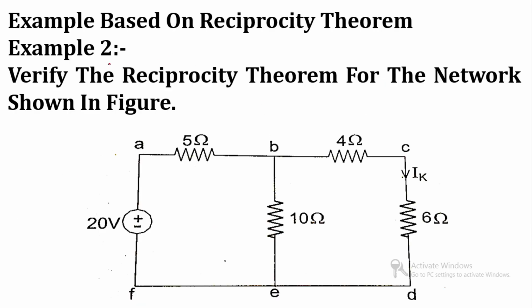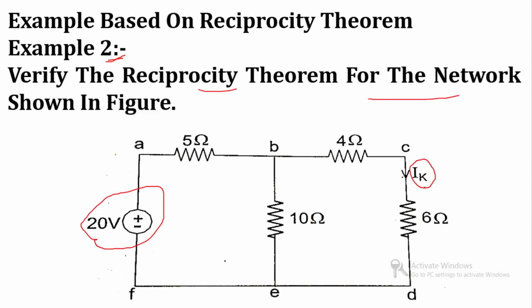Let's consider the second example, so you will get more clear about the particular theorem. So in that case, we also have to verify the reciprocity theorem. So this is our input 20 volt and this is our output IK.